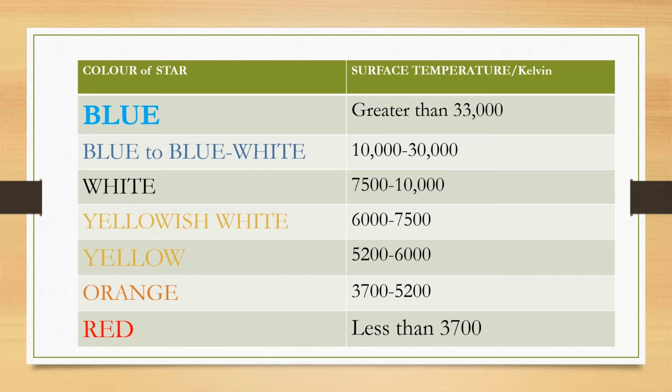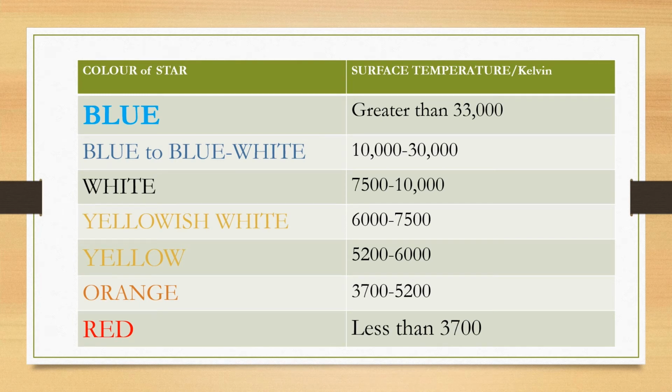In this table, it says much greater than 33,000 Kelvin. So a blue color shows a very hot surface temperature. A red color, on the other hand, shows a rather cool surface temperature for the star. So the range is from red to blue, with other colors like orange and yellow and white. Please remember that when you see blue, that's a very hot star, and when you see red, that is a relatively cool star.